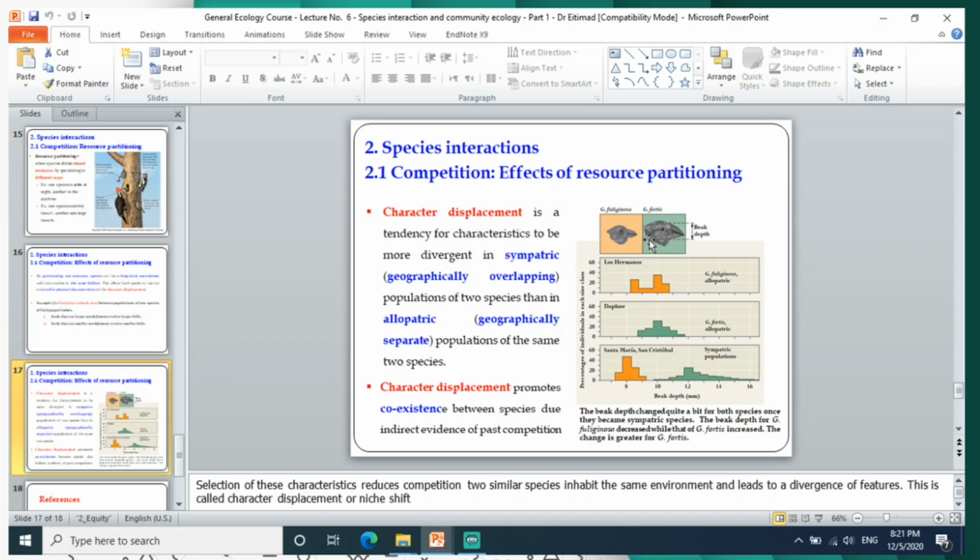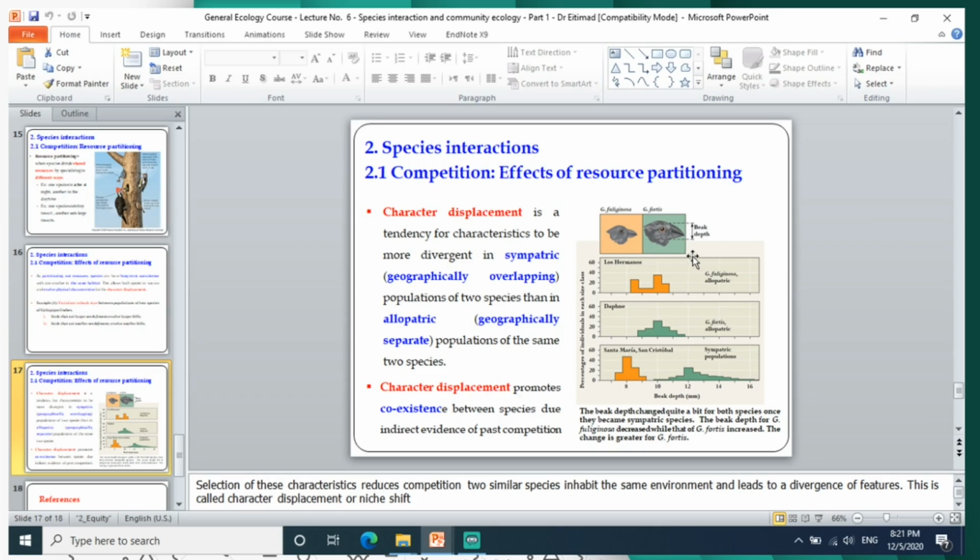The beak depths change quite a bit here in the first case, but in the second one, as you can see, the beak size is big and there is also a little change in depth. So they become sympatric species. When they live together, each one utilizes a specific type of food different from the other in order to make the competition less. So character displacement promotes coexistence.